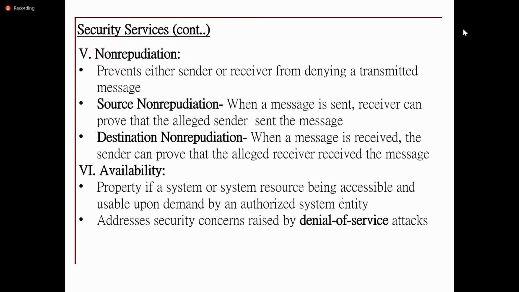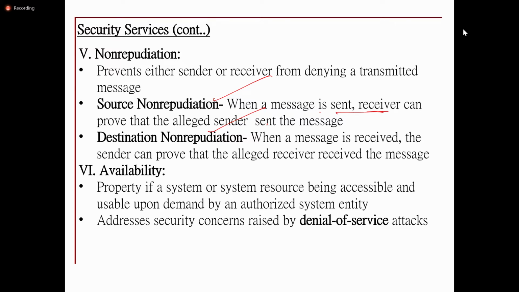So non-repudiation: just now we discussed that there will be a sender and receiver. If there is a proof at the sender side, then it is source non-repudiation. If the proof is at the receiver side, then it is destination non-repudiation. So there are two types: source non-repudiation as well as destination non-repudiation.